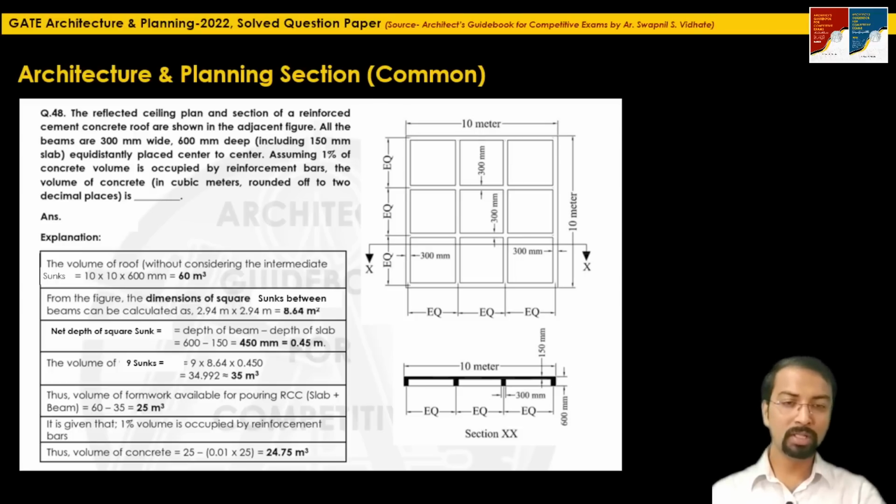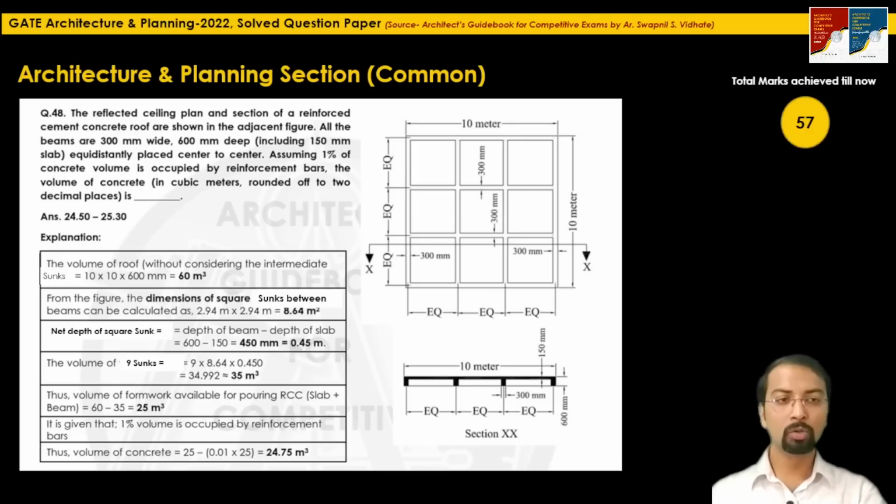Simply you have to just imagine the given figures, the given illustration, and calculate the answer in these 4-5 steps. So simple question, 2-mark question. As per the final answer key, the range of the answer is provided between 24.50 to 25.30. So our answer is in between this range, so we will get full 2 marks. Very simple logical reasoning kind of a question for 2 marks. Total marks we have achieved till now is 57 marks.